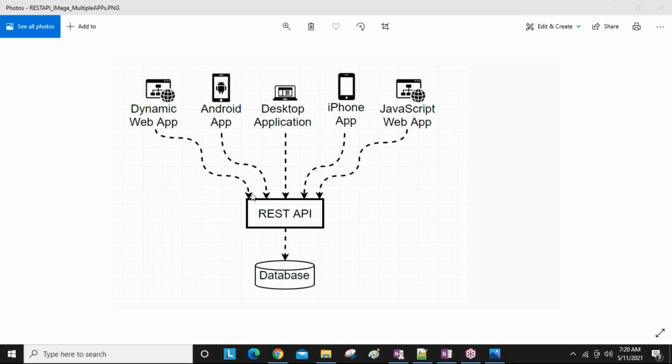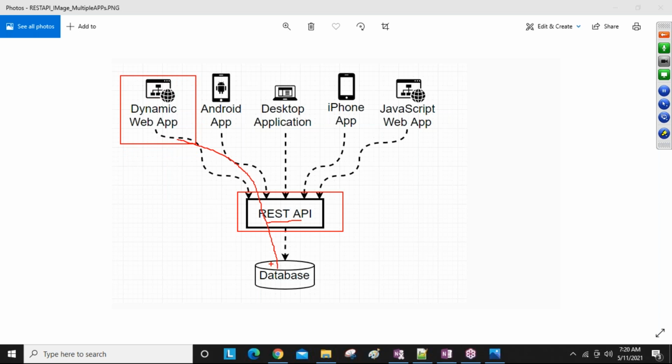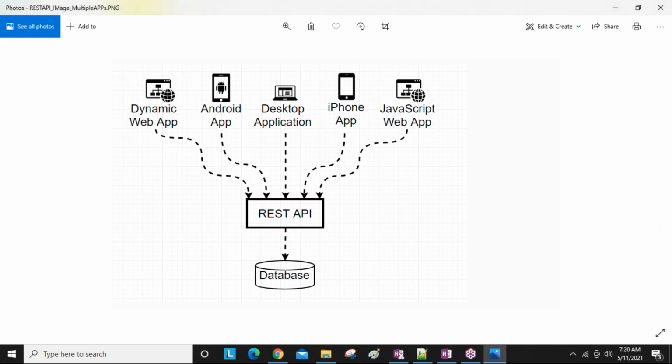The main target of REST APIs is to query the database, guys, via the API. Using the APIs, other applications query the database. They send a query to the database and get the response back in the form of JSON. So the REST API main target is sending the request in JSON and getting the response in JSON. Remember that point, guys.